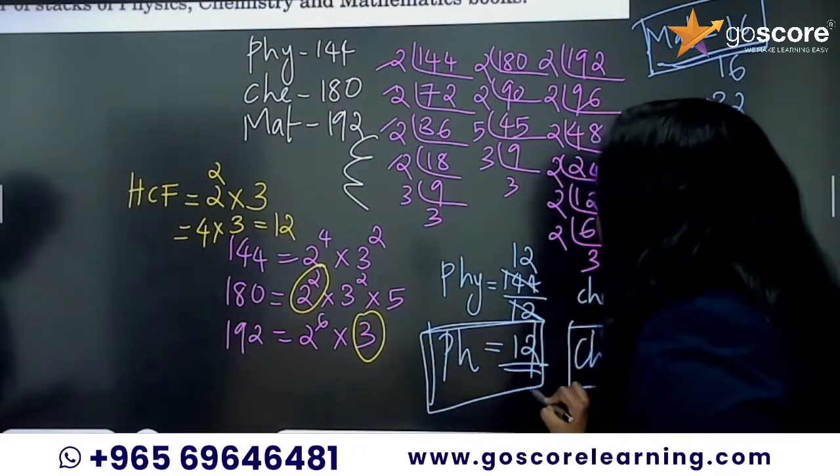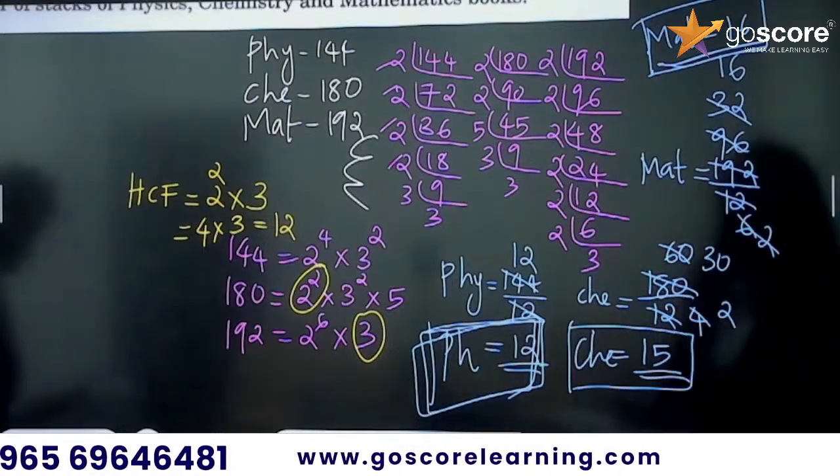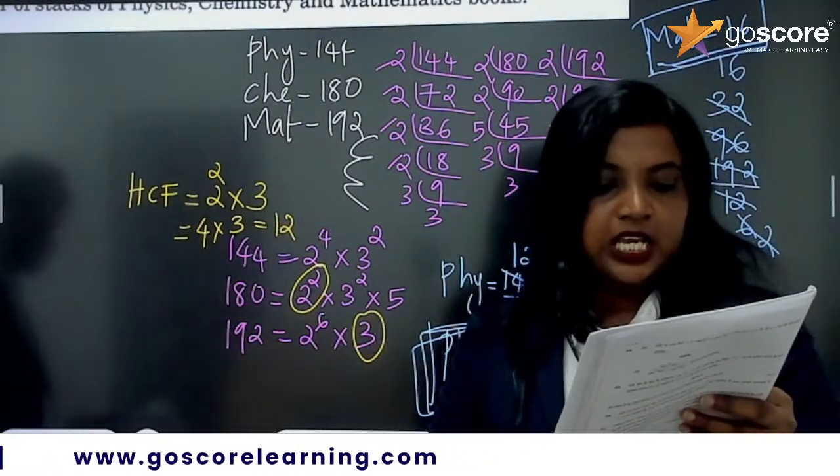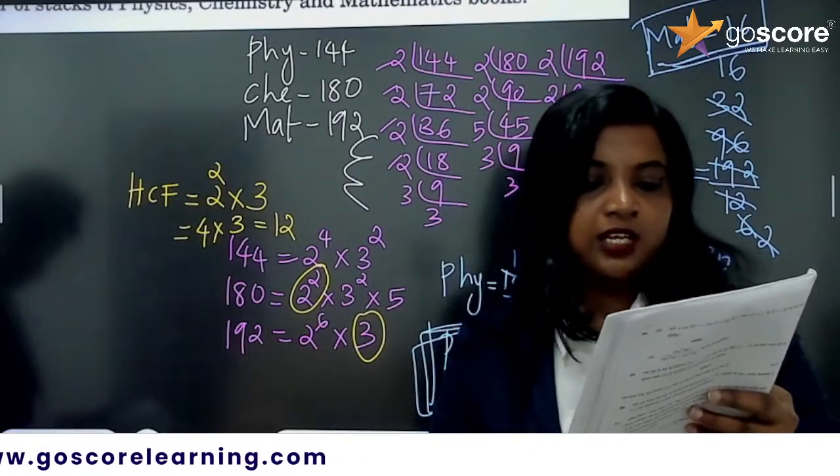How many of you got this answer? Physics 12, chemistry 15, and maths 16. The total is 43. Which one is 43?